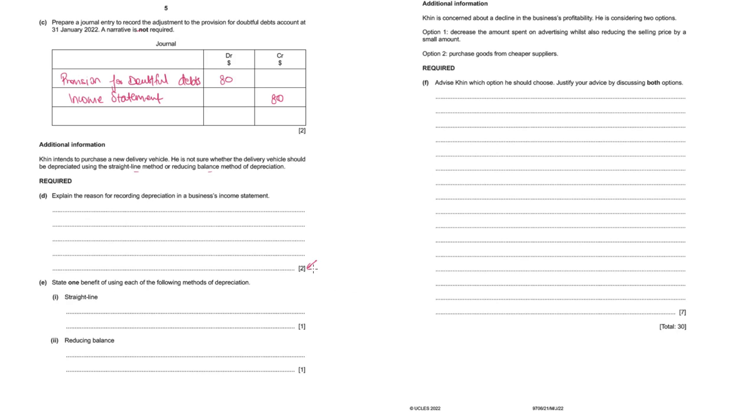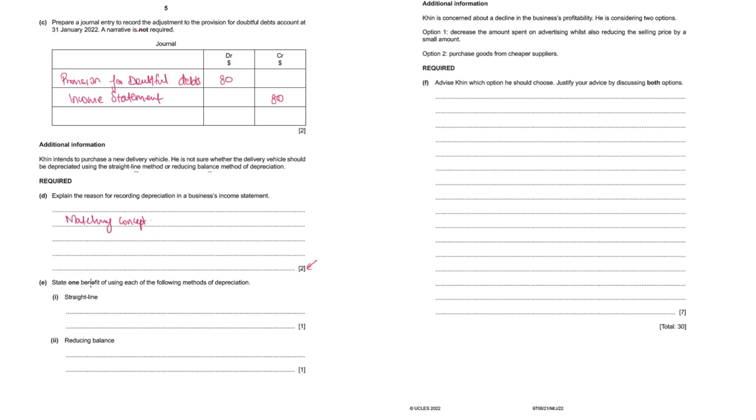Since it's 2 marks, what I will do is I will take up one reason and I'll explain it properly. So you could explain the matching concept. It is because of the requirement of the matching concept that depreciation has to be recorded systematically over the useful life of the asset so that the expense of depreciation can be properly matched with the income or revenues that are generated because of using that asset. So the incomes and expenses should be properly matched as per the matching concept.